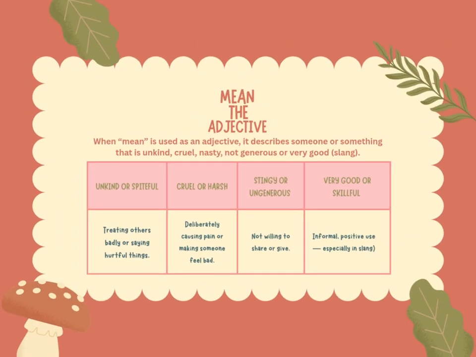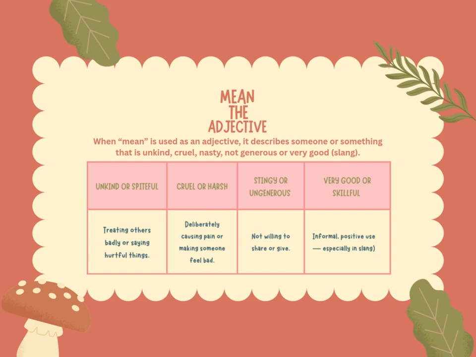Now, let's recap and look a little deeper into mean as an adjective. When used as an adjective, it describes someone or something that's unkind, cruel, nasty, not generous, or it could be very good if you're using slang. And when we say unkind or spiteful, we mean treating others badly or saying hurtful things.